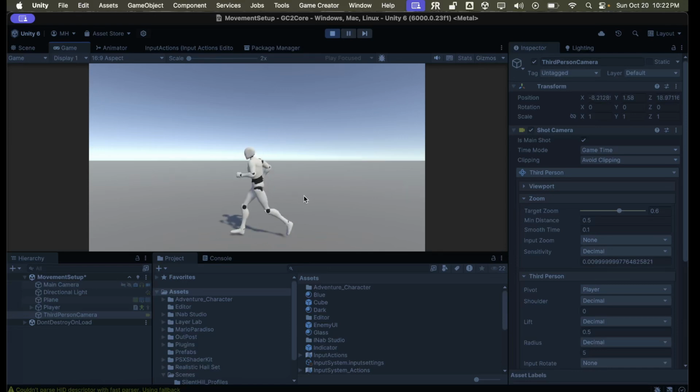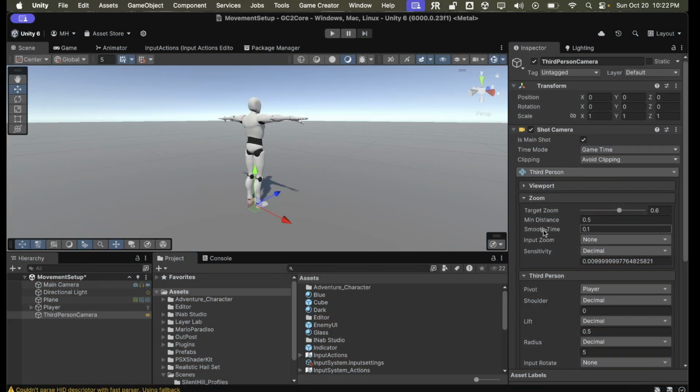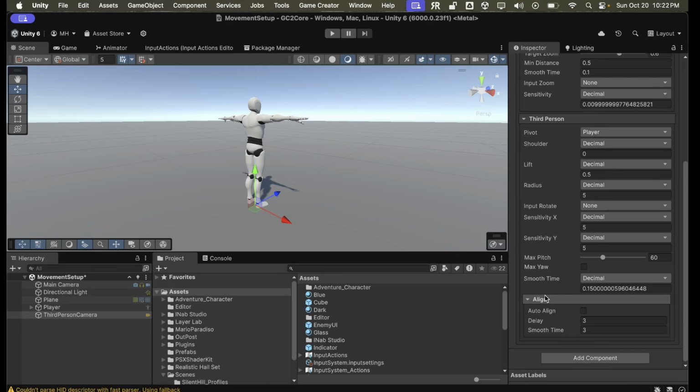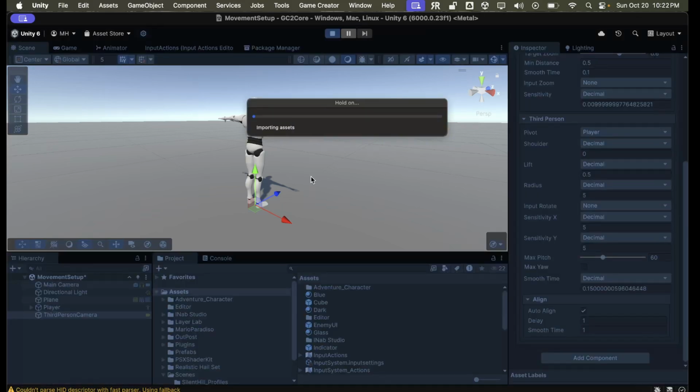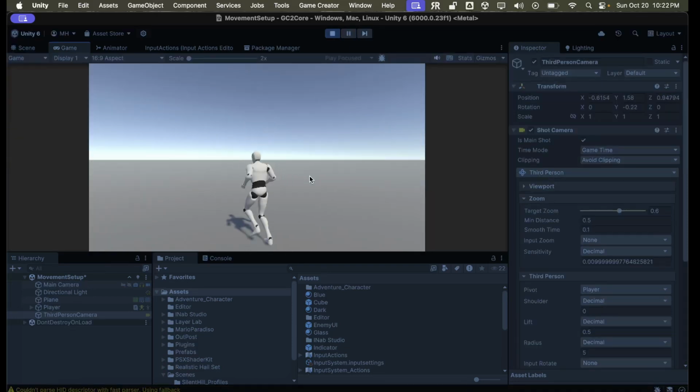And you can't move the camera, and the camera does not follow him either. So what we can do with the camera is the auto align. Let's set up auto align for 1 second delay, and then you'll see that when he turns, the camera will now follow.